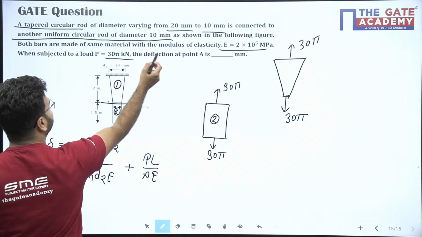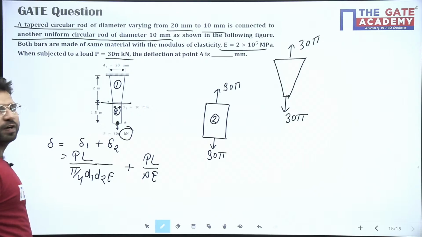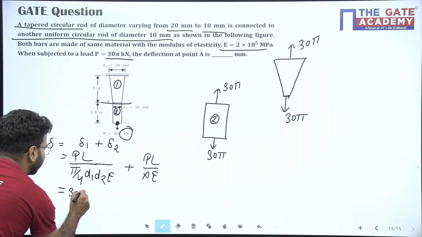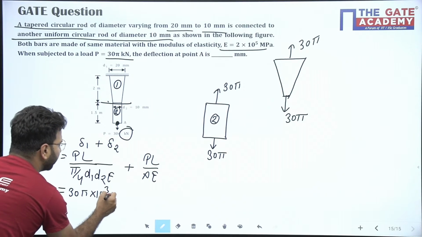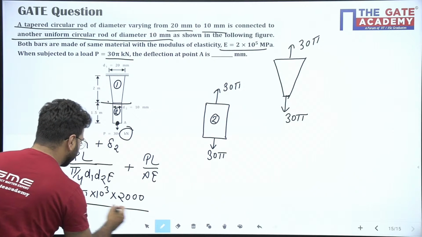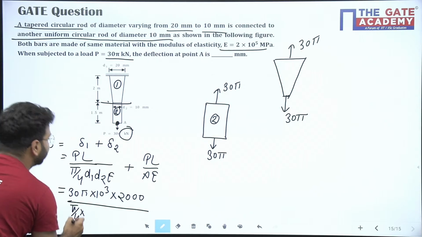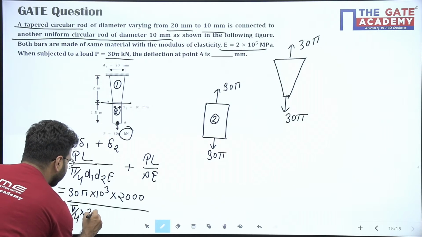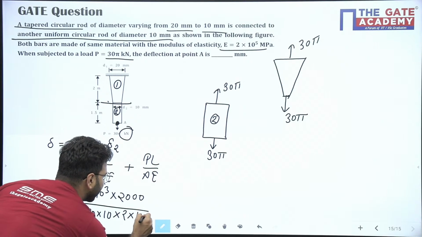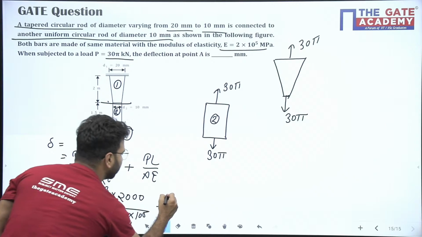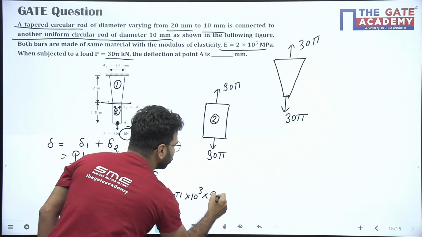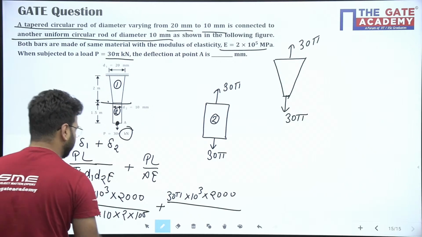Take care, load is given to you in kilonewton, so convert into Newton. So 30 pi into 10 to the power 3. Length you can see is 2 meter, so 2000, upon pi by 4 into D1 D2. D1 is 20, D2 is 10, into E. E is 2 into 10 to the power 5. Plus PL upon E. P is 30 pi into 10 to the power 3, into L is 2000, upon area, which is pi by 4.